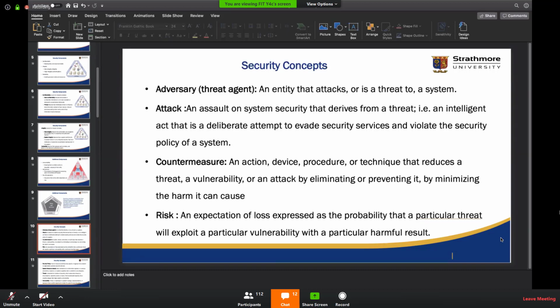And then a vulnerability, in my opinion, is like a potential weakness that can be exploited to basically exploit a system and to launch an attack. For instance, a login that doesn't have two-step verification. That's a vulnerability that can be attacked by a hacker.